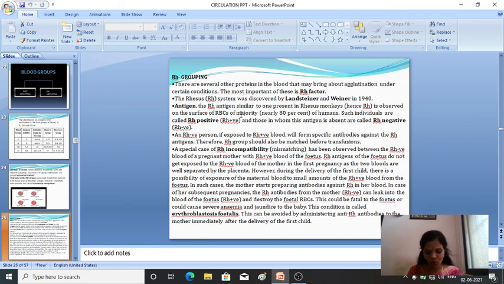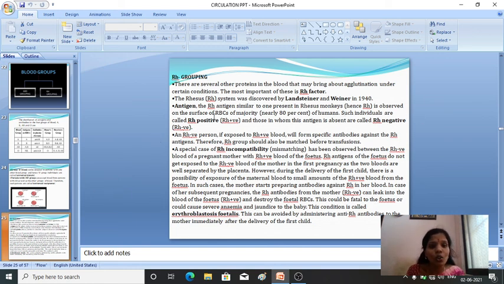Okay, so you have to know these two terms. What do you mean by RH positive and RH negative? RH is an antigen, similar to that of the rhesus monkey. It is also observed on the surface of the RBCs of the majority of human beings. If the person has RH in his blood, then it is known as RH positive. If it is absent, then we call it RH negative.